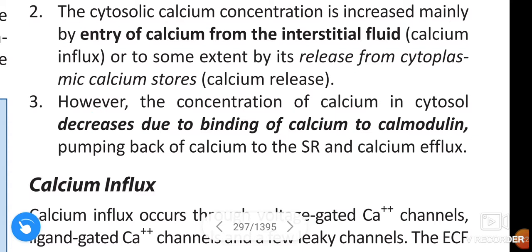However, the concentration of calcium in cytosol decreases due to binding of calcium to calmodulin, pumping back of calcium to the sarcoplasmic reticulum, and calcium efflux.